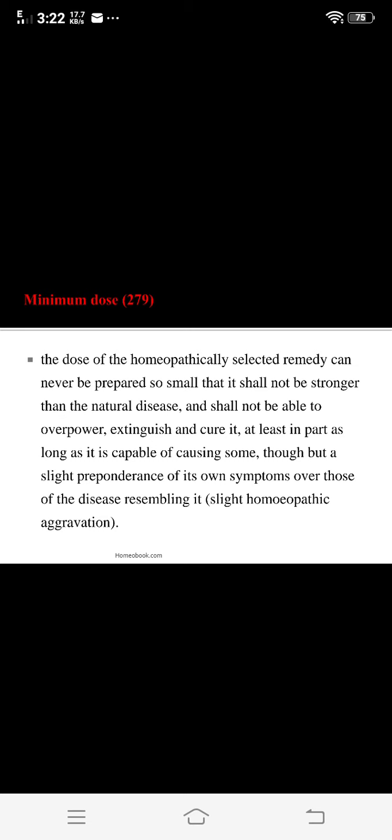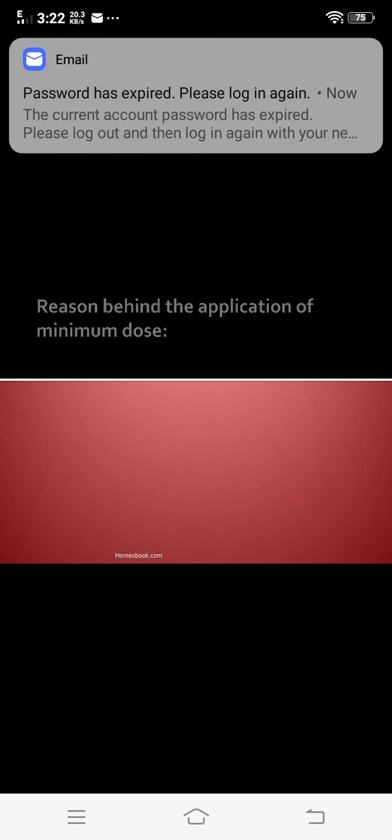So minimum dose is a homeopathic dose which we prescribe to the patient, which is slightly higher than the natural disease and which causes a slight homeopathic aggravation in the patient and annihilates the natural disease, and the patient goes towards the state of cure. So we call it a minimum dose. So these are the different types of doses. In this, the main types are maximum dose, minimum dose, lethal dose, then divided doses or fractional doses, or a single dose. These are some of the important types of doses that can be applied.